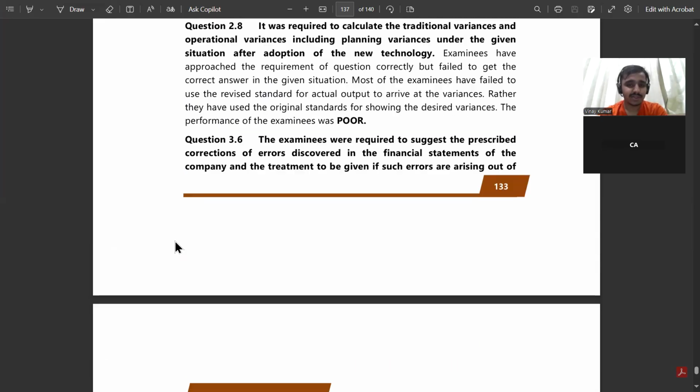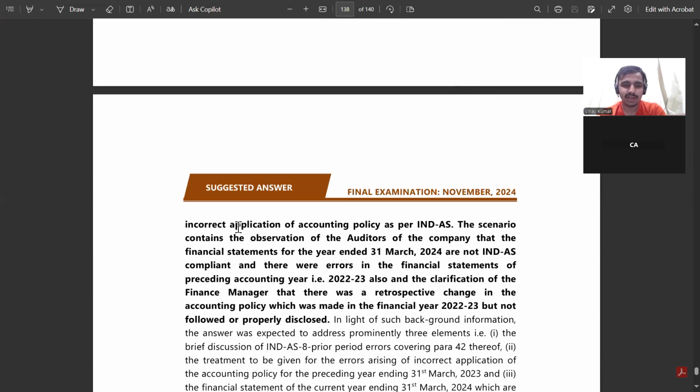Now moving to next. Examiners were required to suggest the prescribed correction of errors discovered in the financial statements of the company and the treatment of such error arising out of incorrect application of accounting policy as per Ind AS. The scenario contained the observation of the auditors to the company that the financials are not Ind AS compliant because there were errors in the financials in the accounting year, and the clarification of the financial manager that there was a retrospective change in accounting policy which was made in the financials, not followed or properly disclosed.